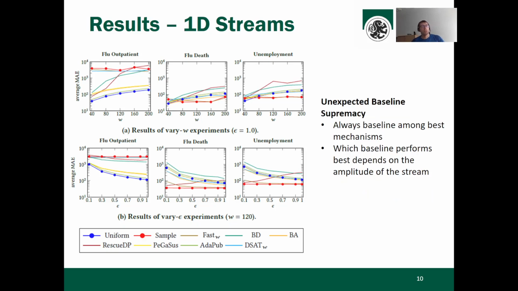So far, so good. Besides the expected results, we also had unexpected results, and most importantly, an unexpected baseline supremacy. Basically it says that among the best mechanisms, that means the mechanism having the best utility, always is one of the two baselines. The baselines are sample and uniform, and they're really, really simple. Which of them performs best depends on the amplitude of the stream, but that really means in the end that they commonly outperform sophisticated mechanisms, and that raises logically some follow-up questions.